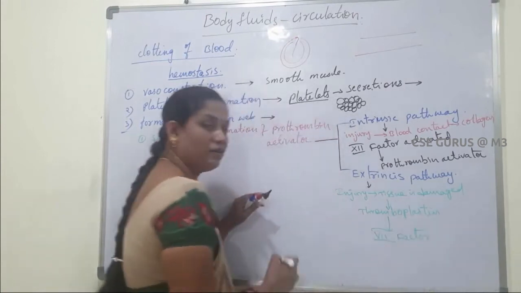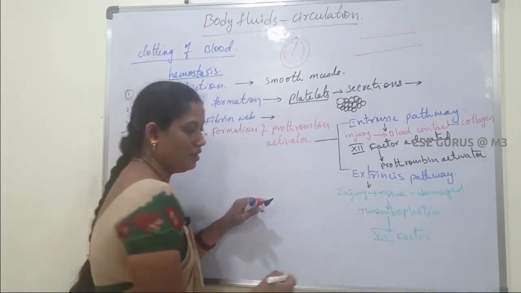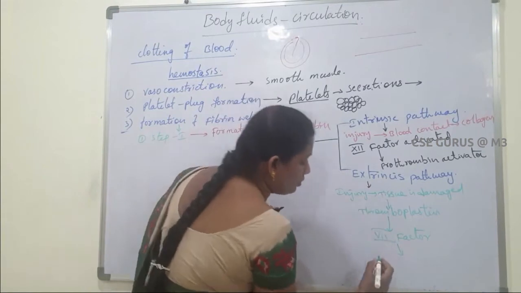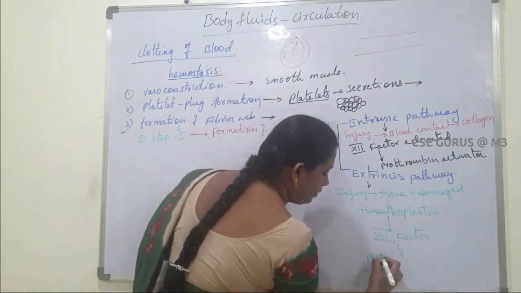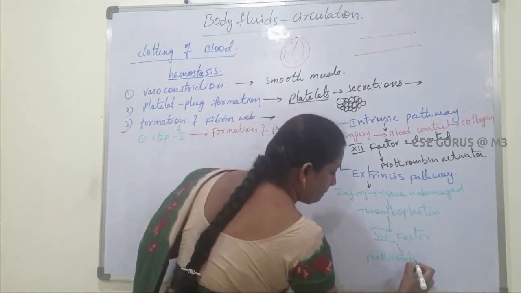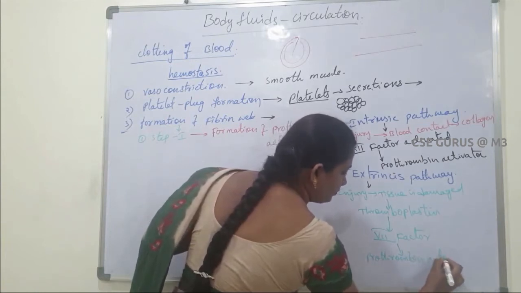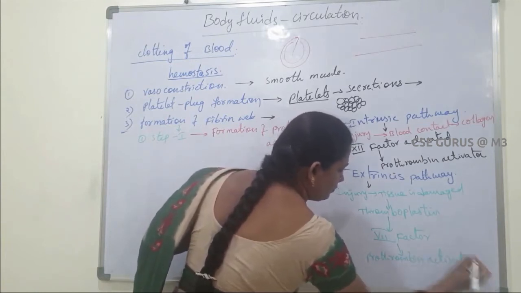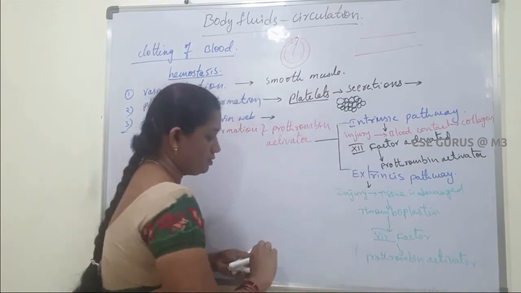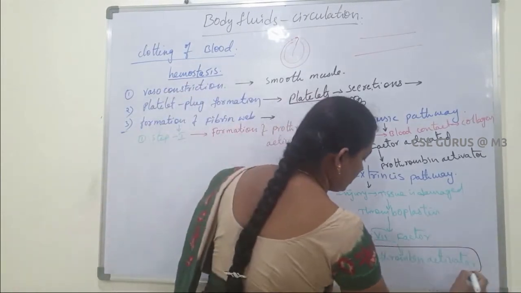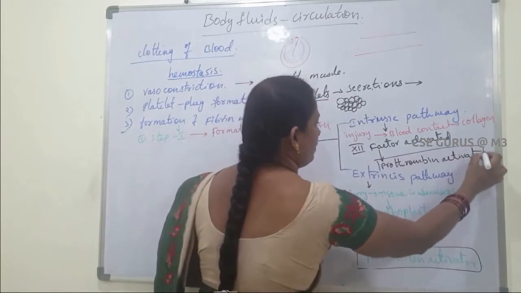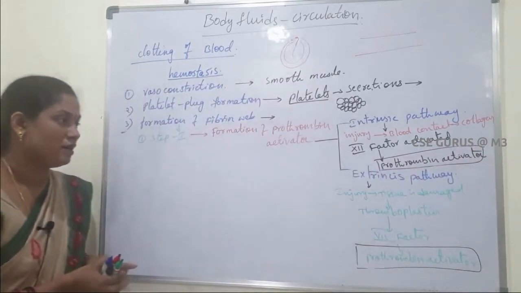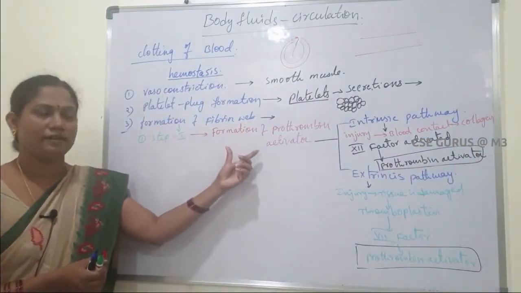Seventh blood clotting factor. Seventh factor. So this seventh factor produces the prothrombin activator. Okay. So finally, prothrombin activator is formed here. Here also prothrombin activator. So the first step is formation of prothrombin activator.